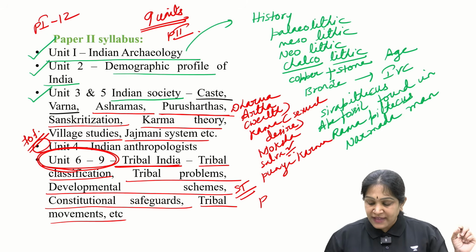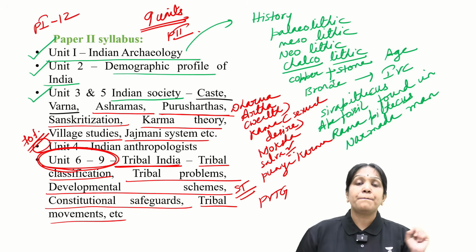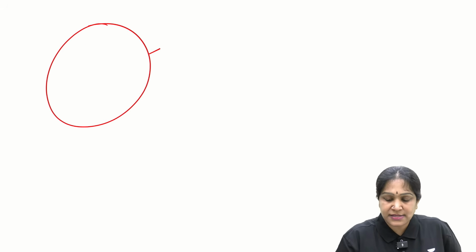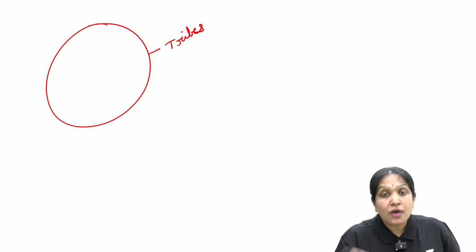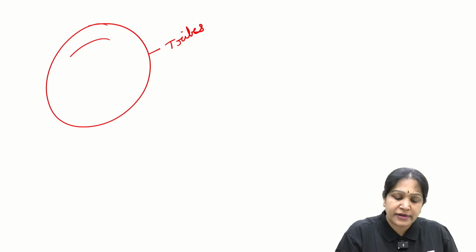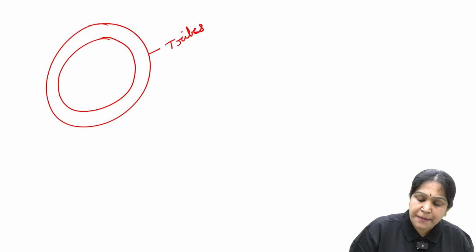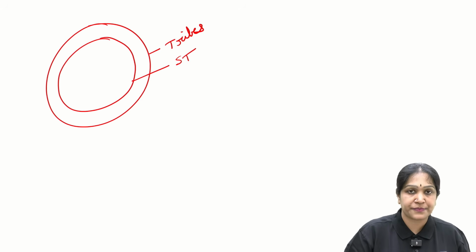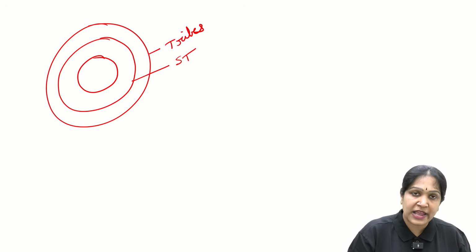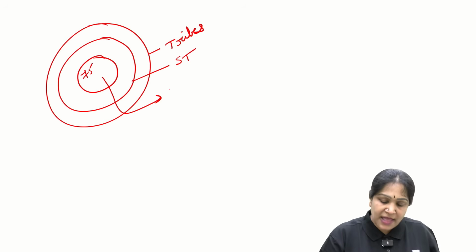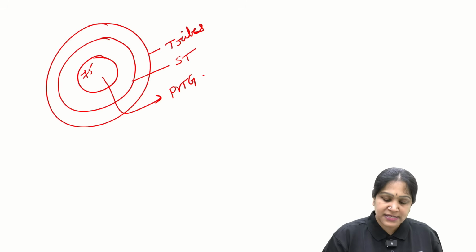Also we study about PVTGs. PVTGs means particularly vulnerable tribal groups. If you get this doubt, you can understand like this: these are all the tribes. All tribes are not scheduled tribes. Within the tribes also, some more undeveloped tribes are called scheduled tribes. And within the scheduled tribes, only 75 most undeveloped ones are called PVTGs. Is it clear? Particularly vulnerable tribal groups.